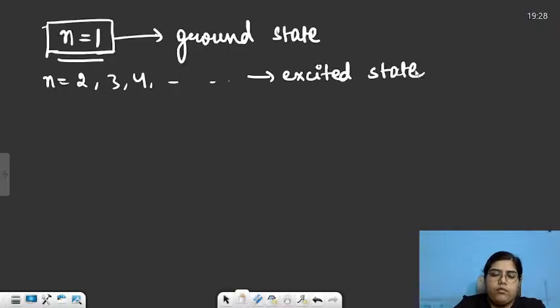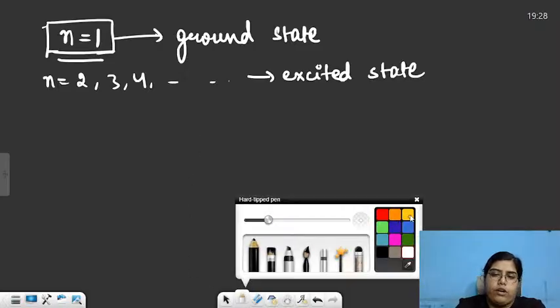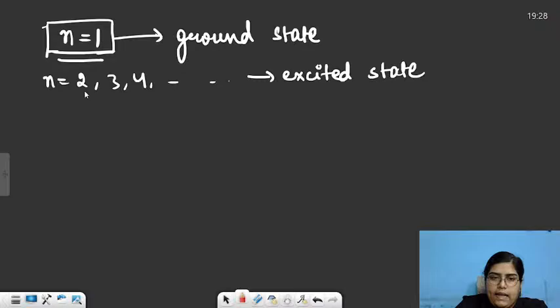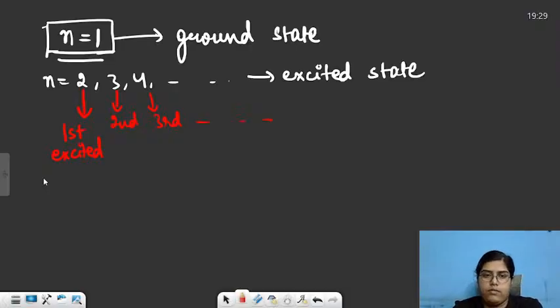And the most important point which you have to remember is n is equal to 2 is your first excited state. First excited state does not mean that the value of n is 1. First excited state means the value of n is 2. Then this is your second excited state, this is your third excited state, and so on. Just remember this very carefully. First excited state means n is equal to 2. Second excited state means the value of n is 3. Ground state means the value of n is 1.